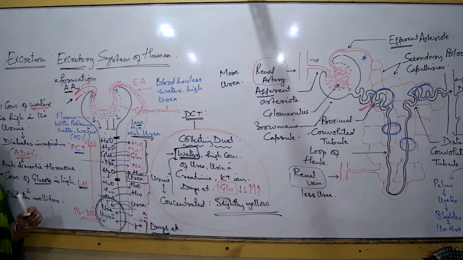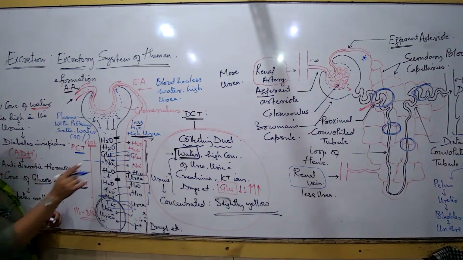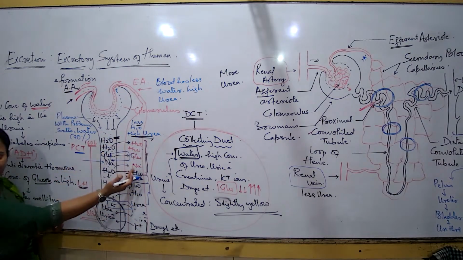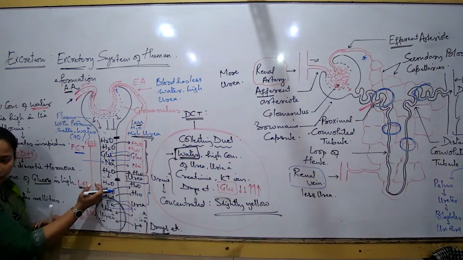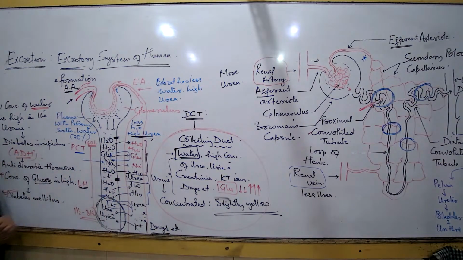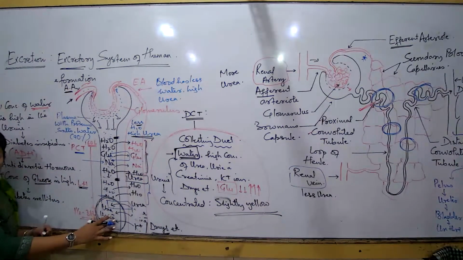A concept known as secretion. And that is the reason I told you I did not talk about the movement of the urea, uric acid यहाँ से यहाँ, यहाँ से यहाँ, because all these membranes of PCT and loop of Henle do not allow the movement of urea, uric acid, creatinine. ये सारे molecules penetrate नहीं कर सकता. It is only in the DCT we get to see that suddenly the composition of the fluid changes.